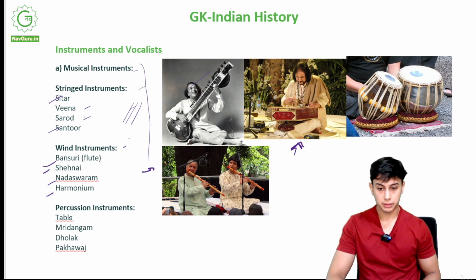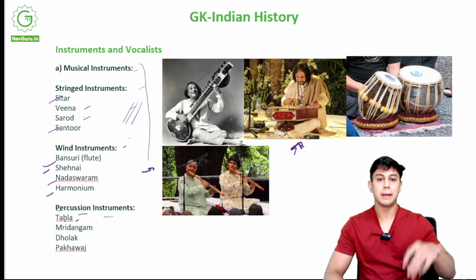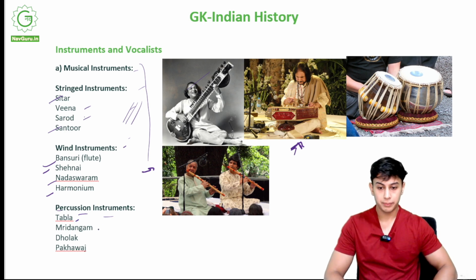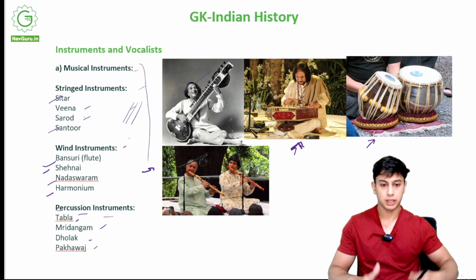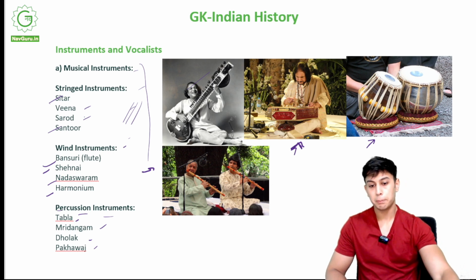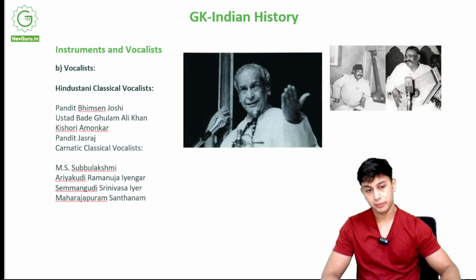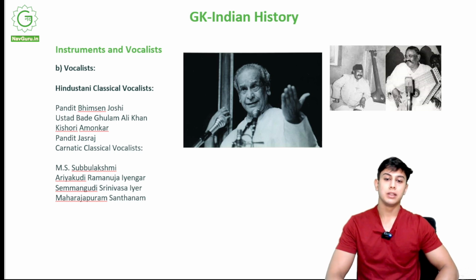Percussion instruments. Tabla means I bang it and play. Tabla, dholak, pakhawaj, mridangam. These are all percussion. See, this is a tabla. Have you ever seen someone playing a tabla? Like tuck, tuck, tuck. It is a percussion instrument. You hit it and it plays.